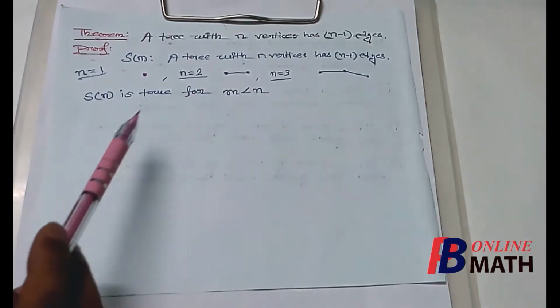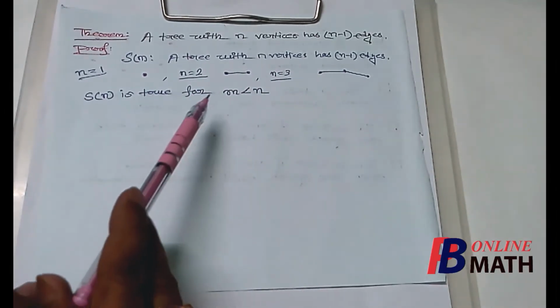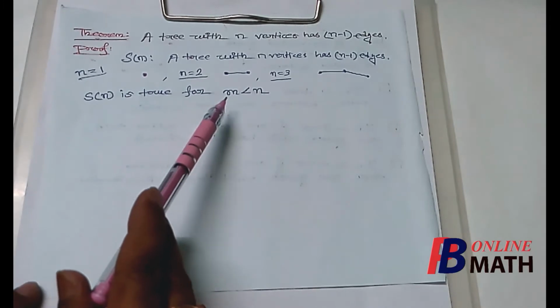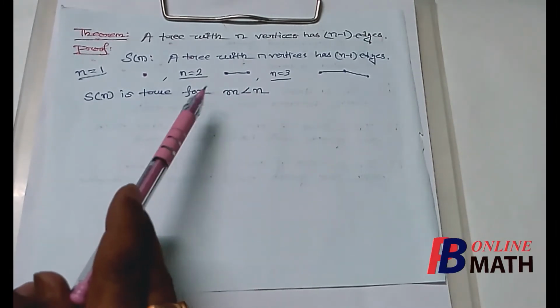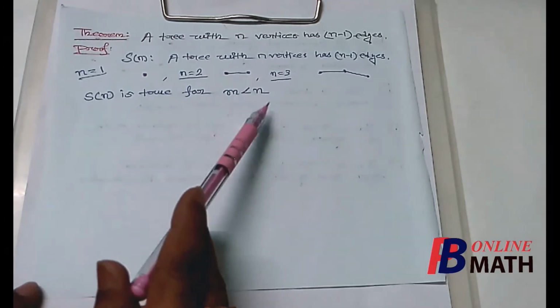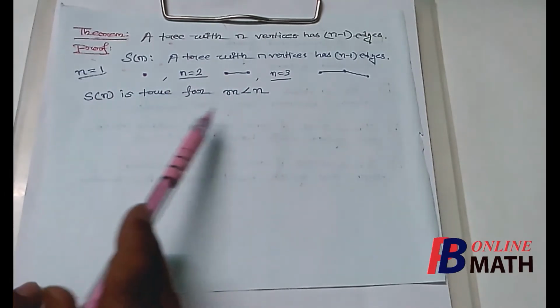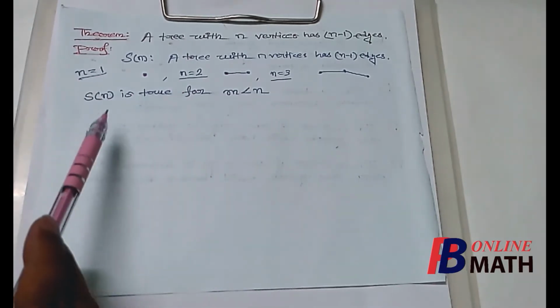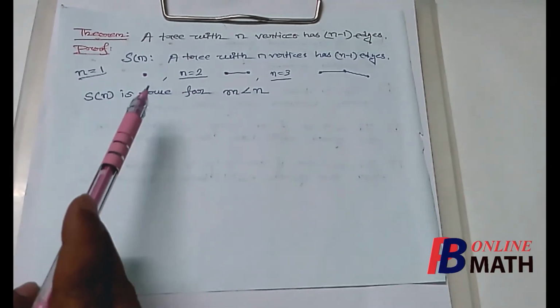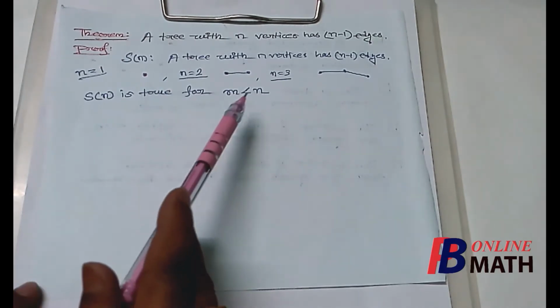That means if we find a tree which has m vertices, and if m is less than n, then the tree contains m minus 1 edges. So we shall assume this condition. Now using this, we shall prove that the statement is true if the number of vertices is n.